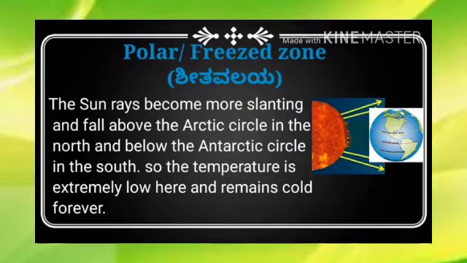This is all about the three temperature zones: hot zone, temperate zone, and at last polar zone. In the hot zone the rays are straight, in the temperate zone slightly slanting, and in the polar zone more slanting. These are the reasons for the temperature variation in these three zones.